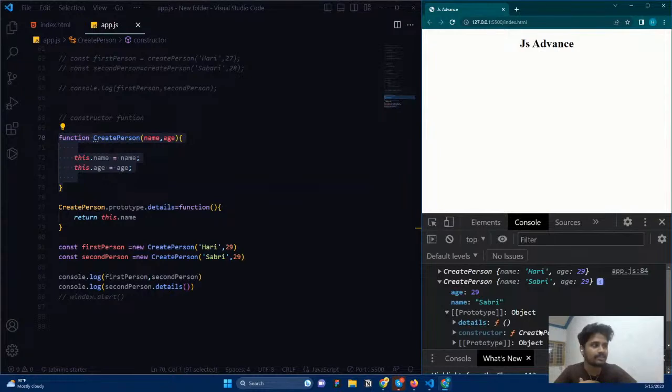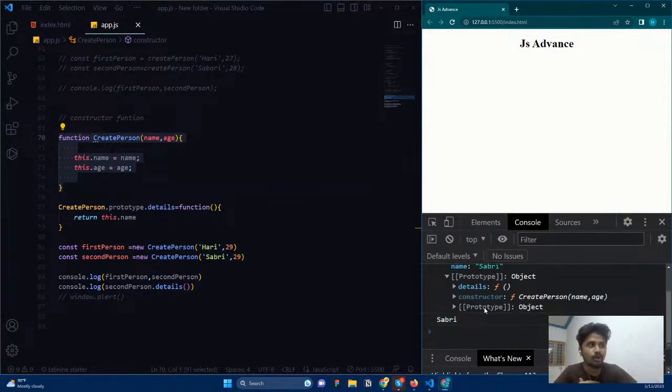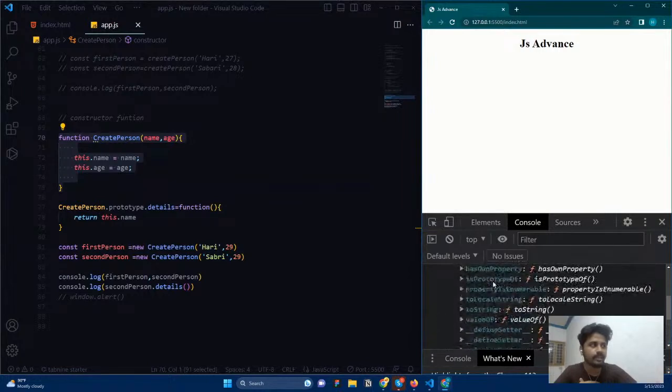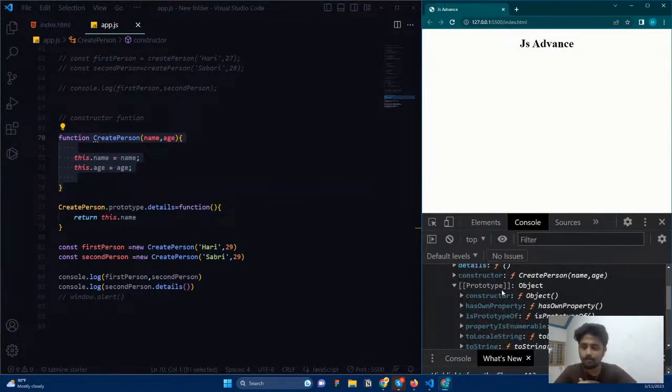Okay, and here you can see the first person is there, and on the top of it you can see the JavaScript object, the entire JavaScript object. This is the prototype. So JavaScript has a function with the help of which we are creating our own constructor, and that constructor is another prototype, and to that prototype I'm adding this function.